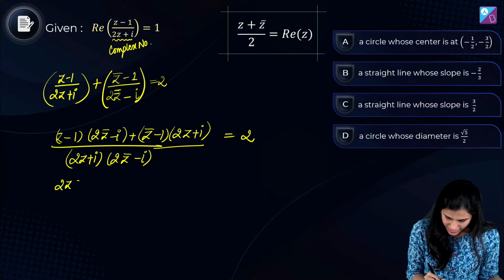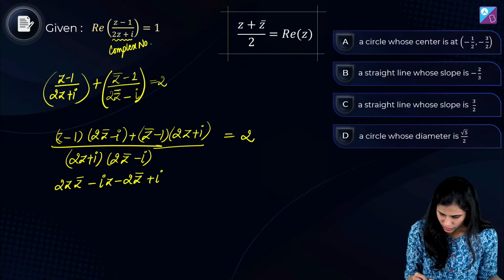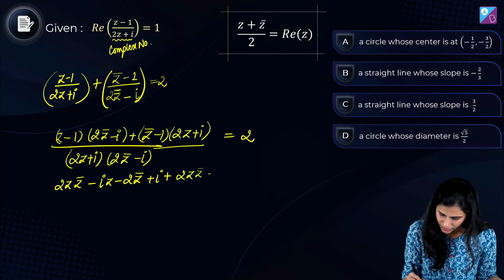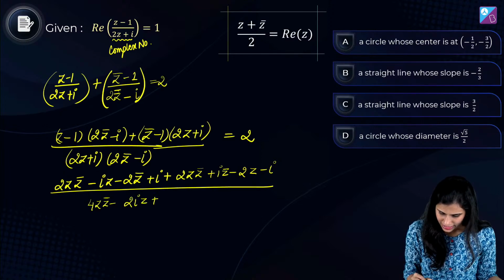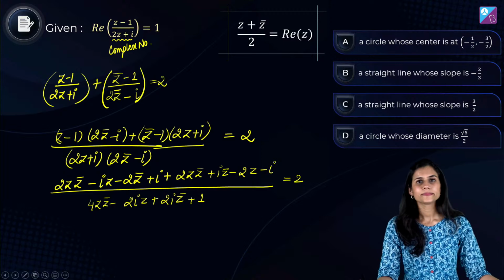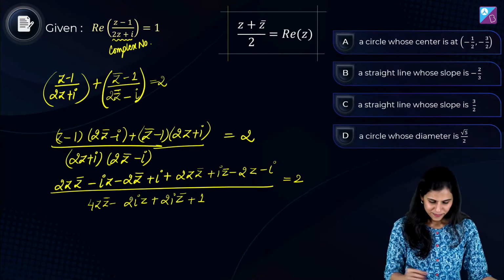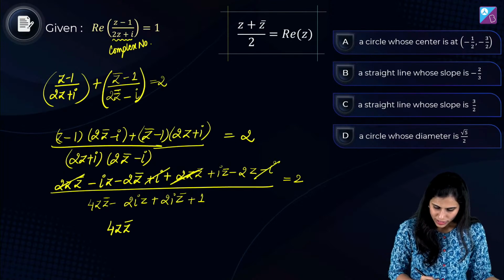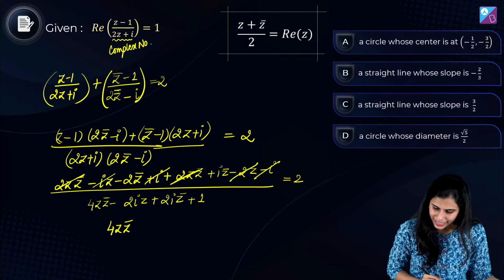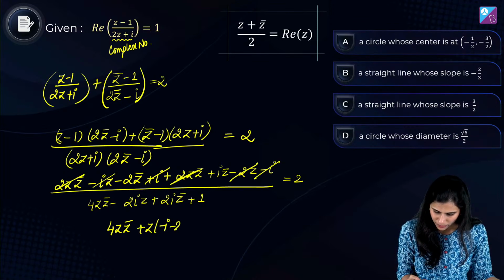This gives you 2z z bar minus iota z minus 2z bar plus iota, plus 2z z bar plus iota z bar minus 2z minus iota, whole upon 4z z bar minus 2 iota z plus 2 iota z bar minus iota square, meaning plus 1. Right? Okay? 2z z bar plus 2z z bar gives you 4z z bar, plus iota minus iota cancels. Minus iota z minus 2z, taking z common: minus iota minus 2.